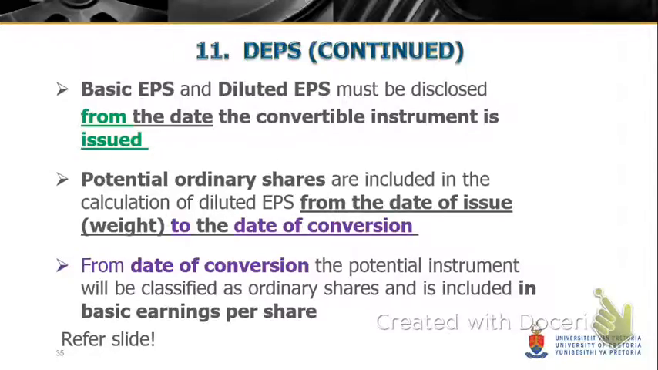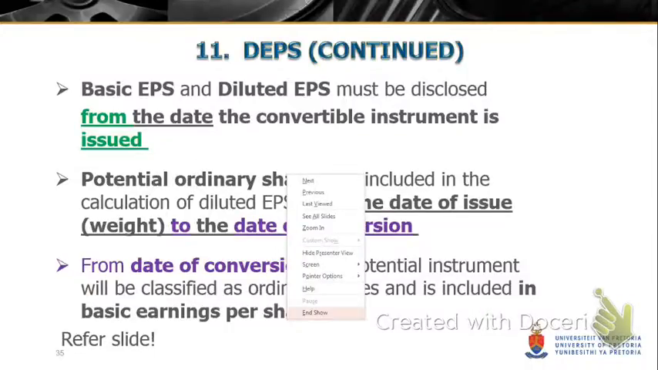Depending on the date of issue, when in the year the conversion took place, you will have to weight it for that period. But after conversion, in other words, after it has been converted, the potential instrument is now an ordinary share because it's converted, and it will be classified as such and then included in the basic earnings per share.